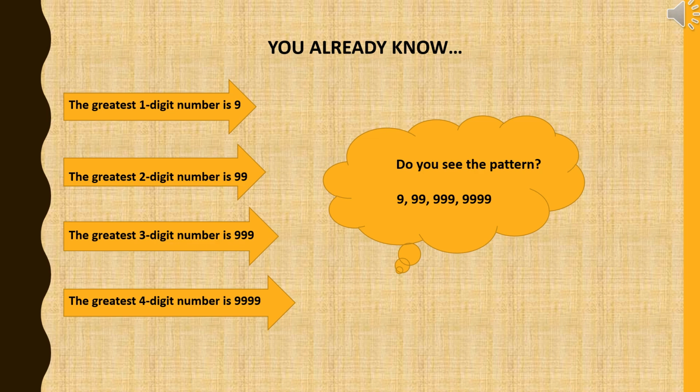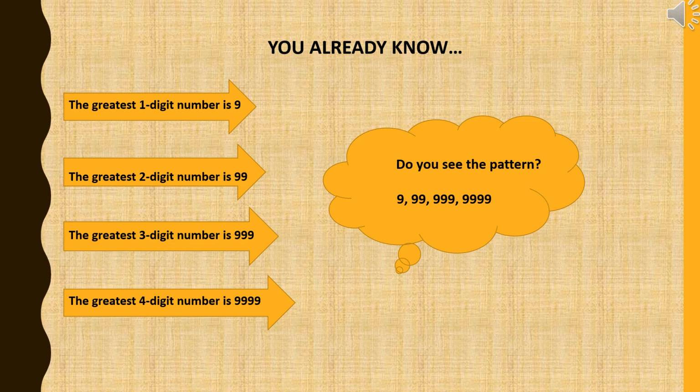Students, you already know a lot about numbers, like the greatest one digit number is 9, the greatest two digit number is 99, the greatest three digit number is 999, the greatest four digit number is 9999.